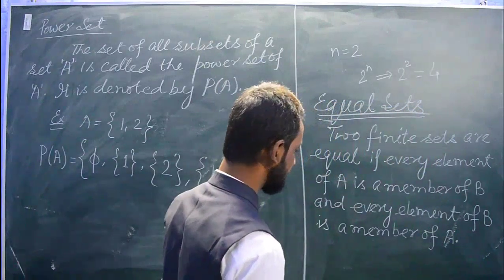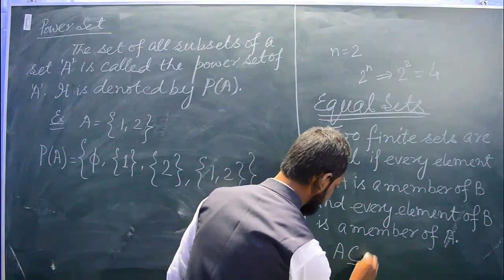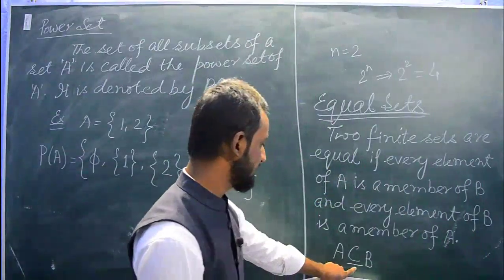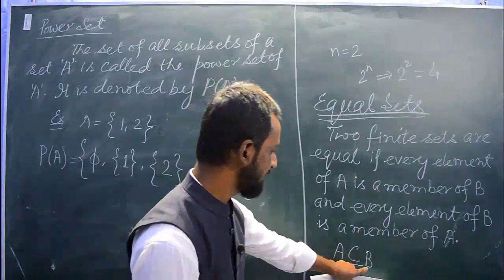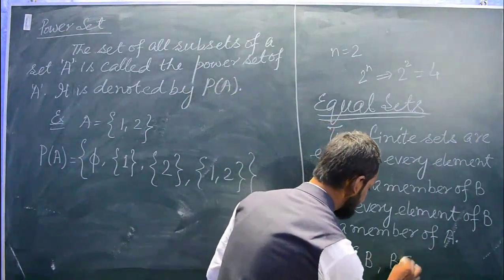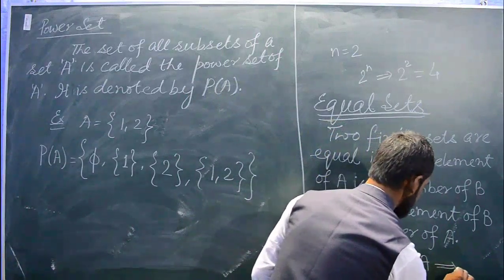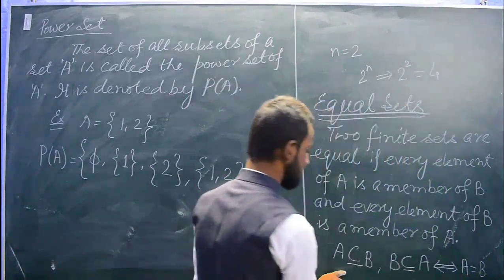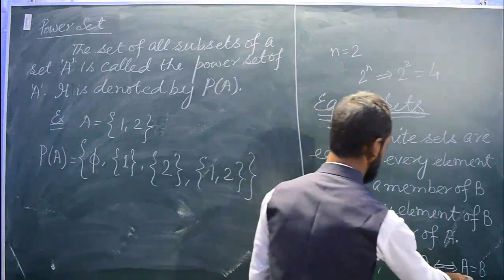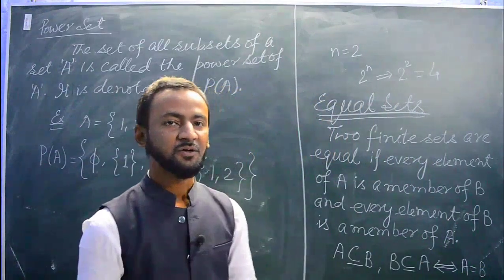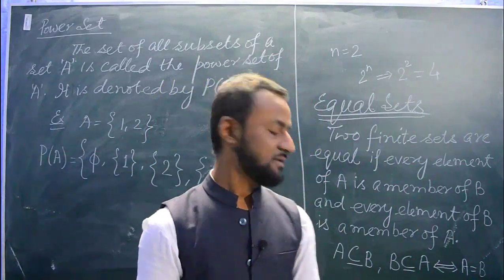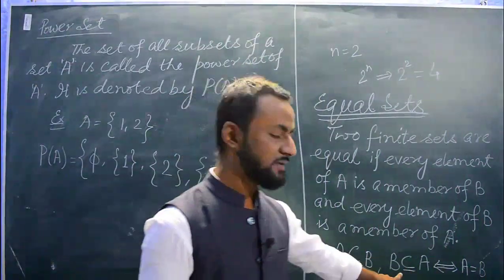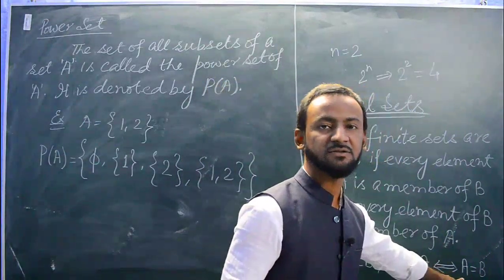Okay, so that means every element of A is a member of B, and every element of B is contained in A. So this implies A equal to B. If this is happening, we will write A equal to B. That means if one set is a subset of another and the other is a subset of the previous one, like A is a subset of B and B is a subset of A, then we will say that these two sets are equal.